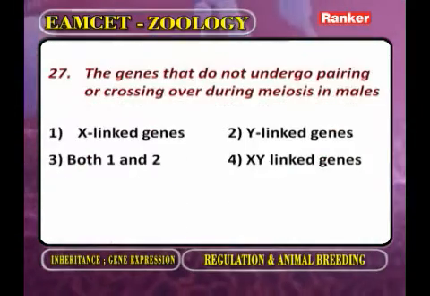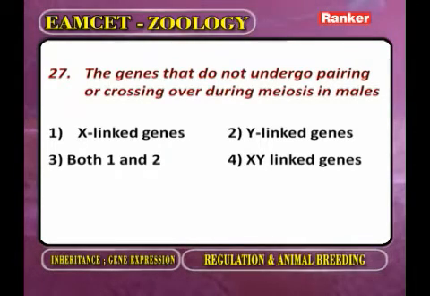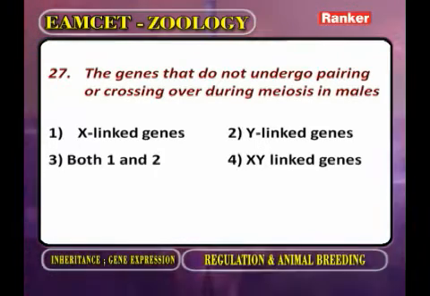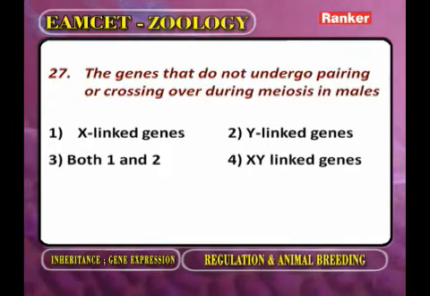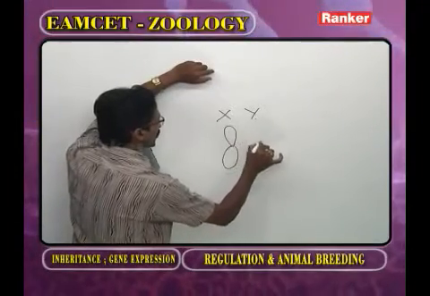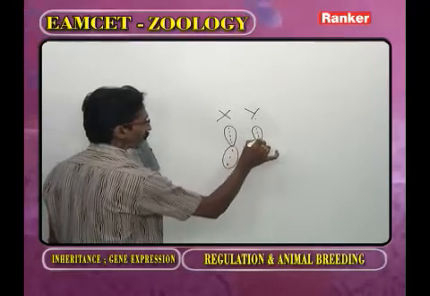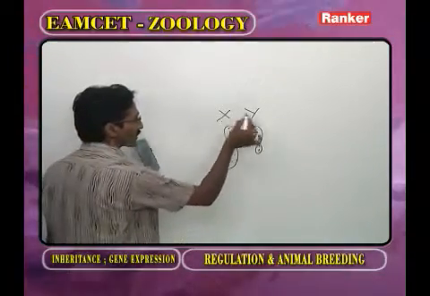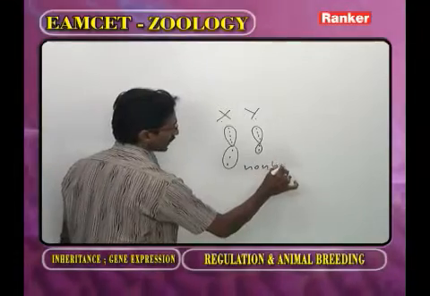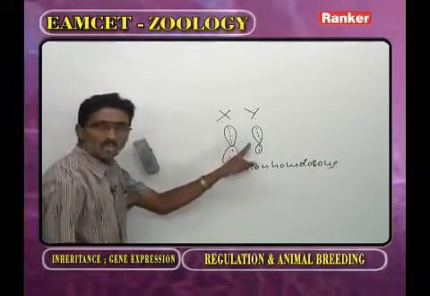Next question. The genes that do not undergo pairing or crossing over during meiosis in males. Now, as we observe the male animal, in the male animal there is an X chromosome and a Y chromosome. Genes are present on the X chromosome and on the Y chromosome. X and Y are separate, non-homologous, already discussed. So these two are non-homologous.